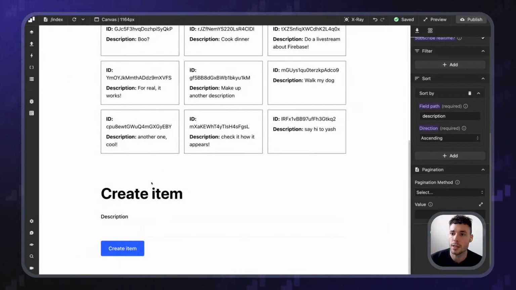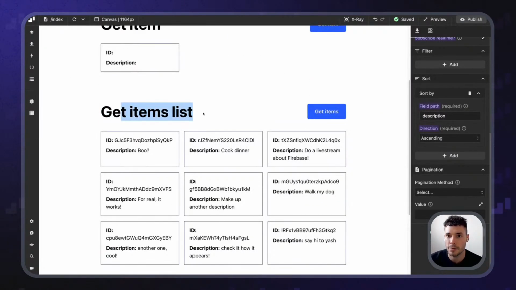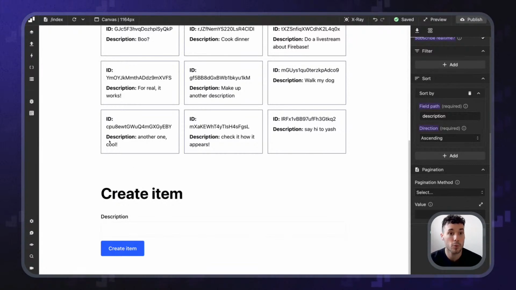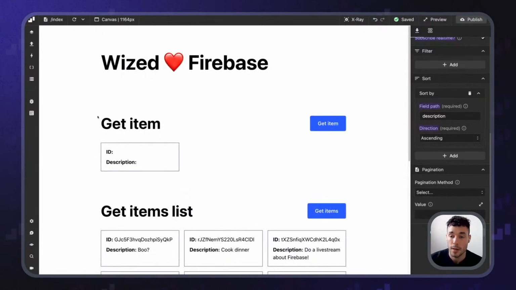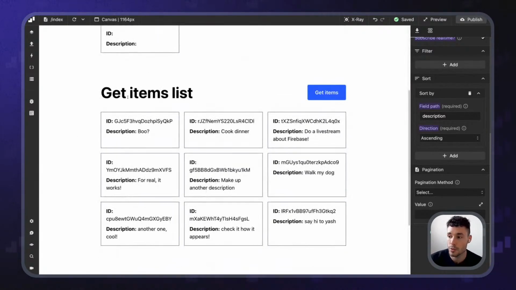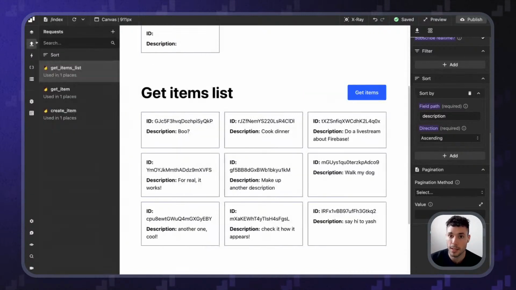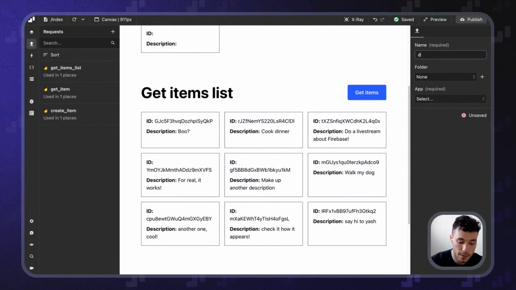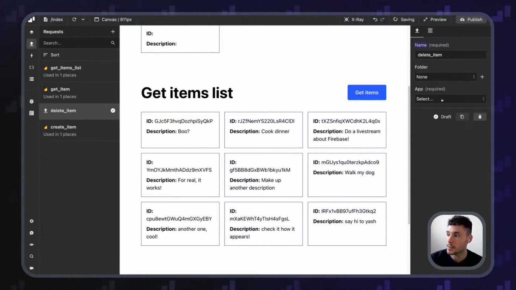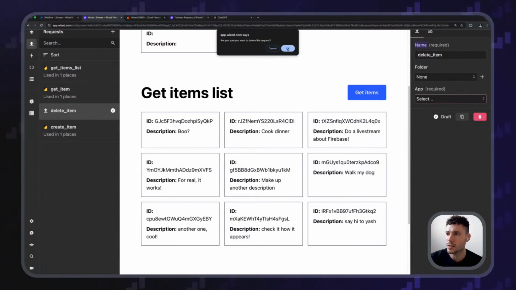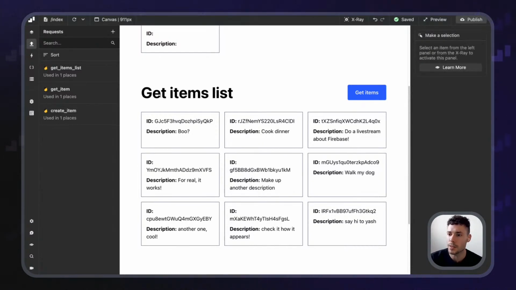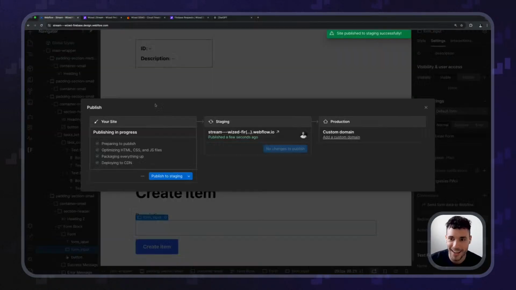Okay, so we've got getting the items list and creating items. How about we delete items as well, right? I'm going to do it so that when we click any of these, we delete it. So first of all, let's create a request and call it delete item. Actually, instead of doing that, because I think that will be confusing, let's add a proper button inside.